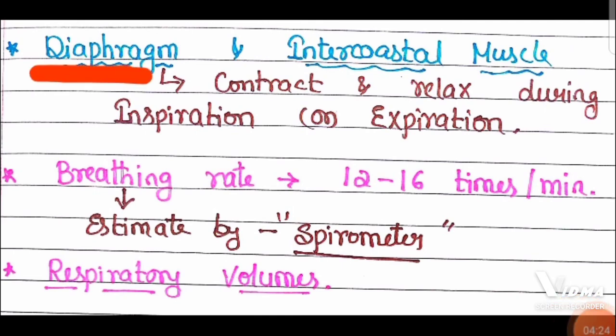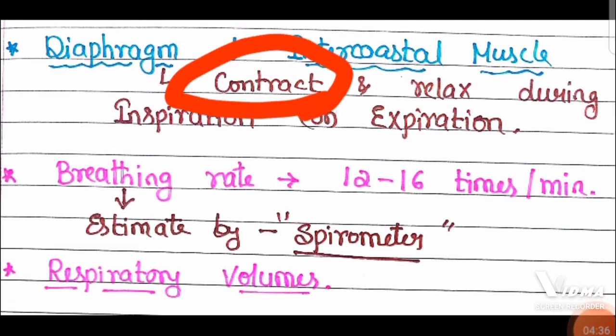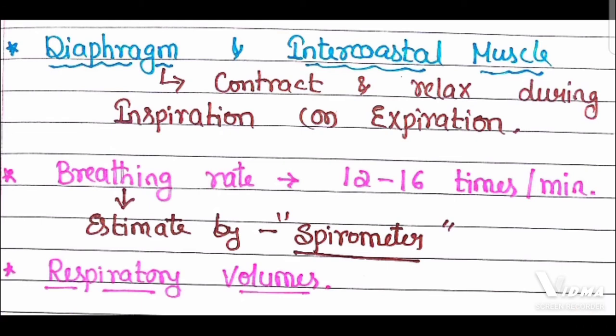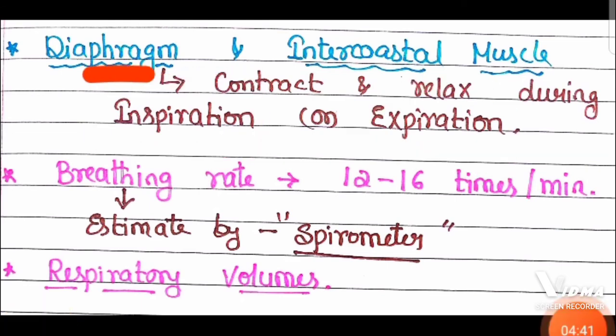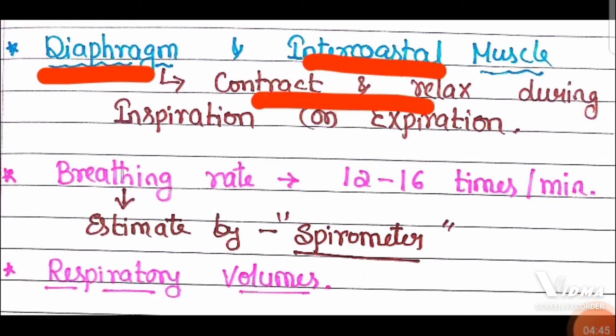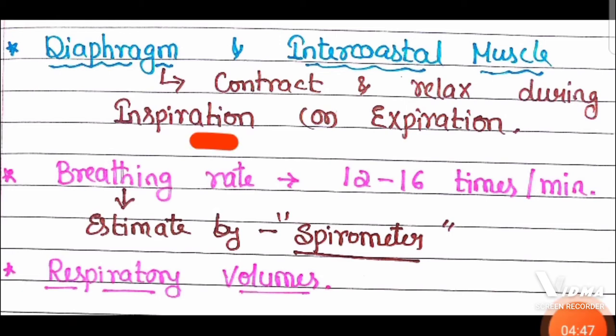Then the diaphragm and intercostal muscles, meaning the muscles present between the ribs, undergo either contraction or relaxation during inspiration or expiration. Ultimately, the contraction and relaxation of the diaphragm and intercostal muscles is responsible for inspiration and expiration.